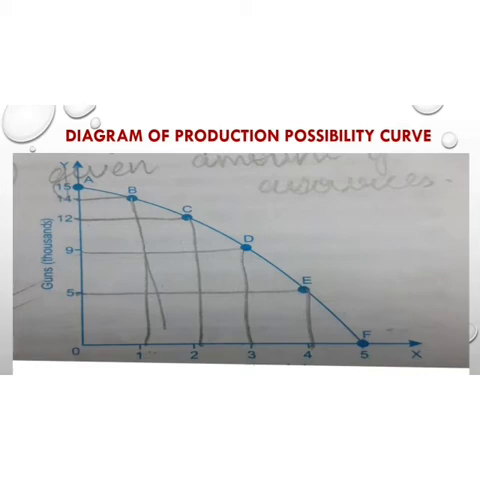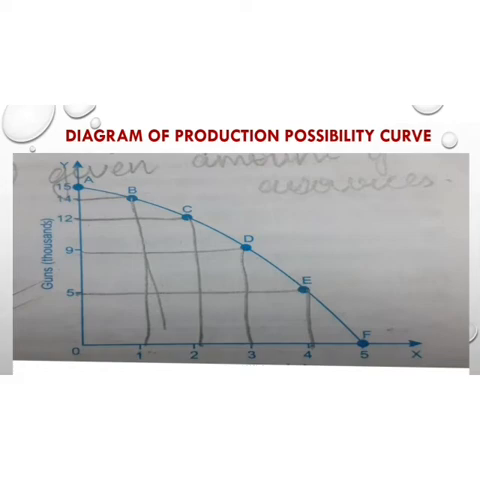Whereas at other points, as in point B, we are producing 14,000 guns and 1 million kg of butter. So as we decrease the production of guns from 15 to 14, we are able to produce 1 million kg of butter. Now what will happen if we further decrease the production of guns from 14 to 12? Then we can put the resources into the production of butter, which is 2 million kgs, and this curve will go on like this.